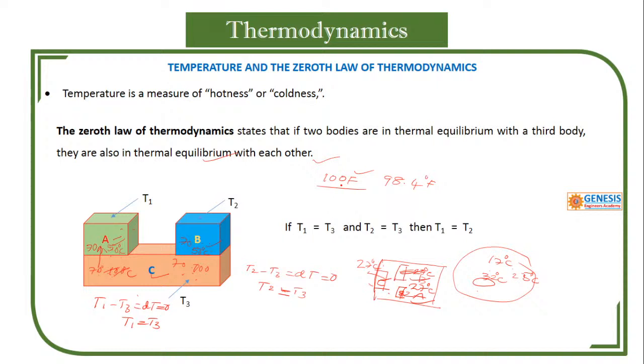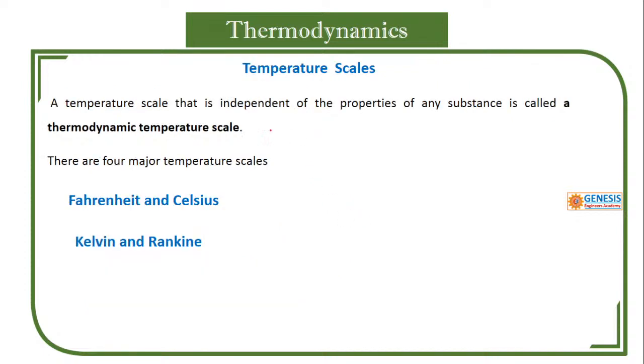So what you have to understand from this is that you are using a thermometer to measure your body temperature. That we call a temperature scale. So what is a temperature scale? A temperature scale that is independent of the properties of any substance is called a thermodynamic temperature scale.